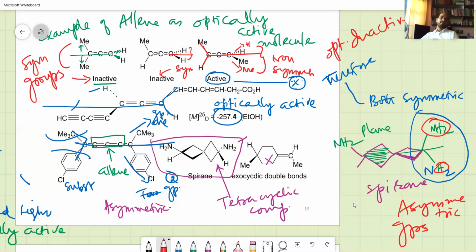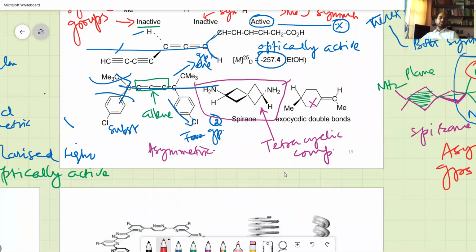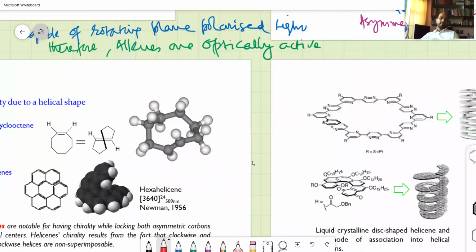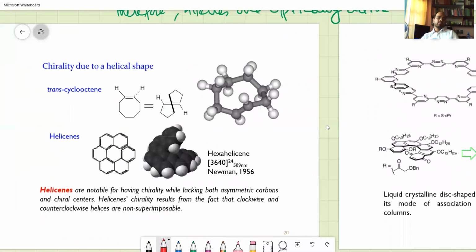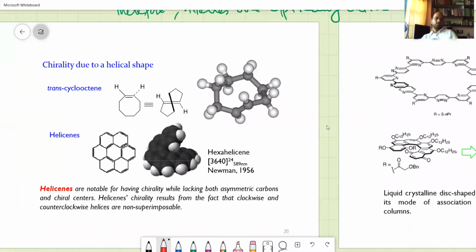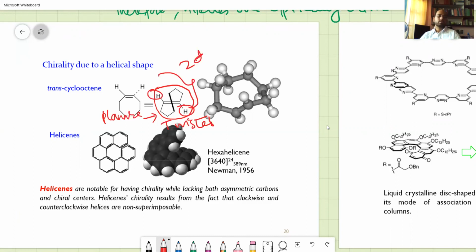So these are only very few examples that exist, and some examples of molecules with helical shapes are there. This is not important, but you can see how this is written. This is planar. The same molecule is twisted, and therefore, if you have two different groups, it can be optically active.